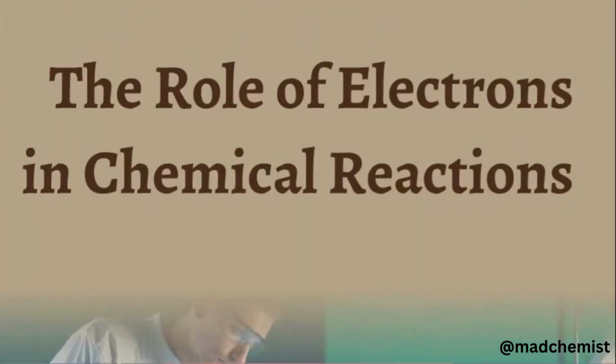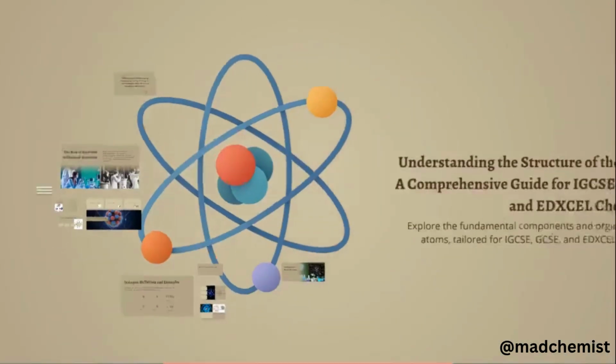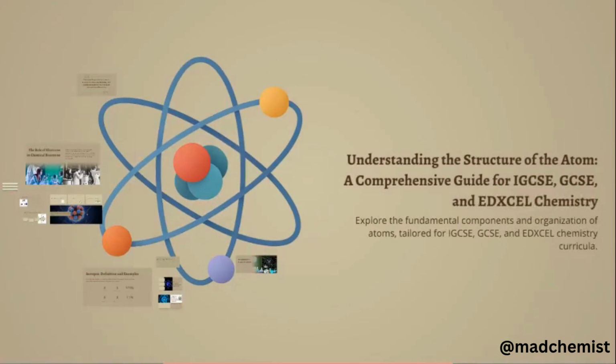Next, move to the role of electrons in chemical reactions. Just to give you a brief overview, the electrons present in the outermost shell have a very instrumental role in reactions. Their ability to gain, lose or share during reactions defines the types of bonds and their formation, and it also influences the properties of the resulting product. So this is all for today's lecture.